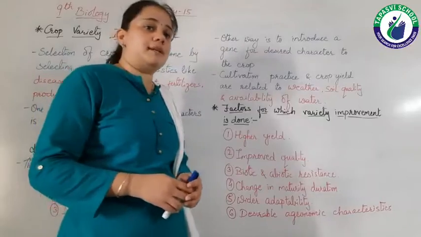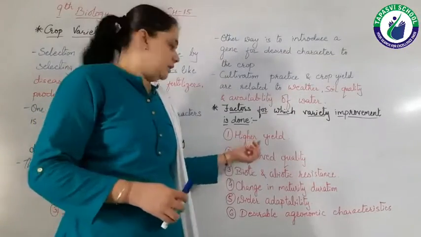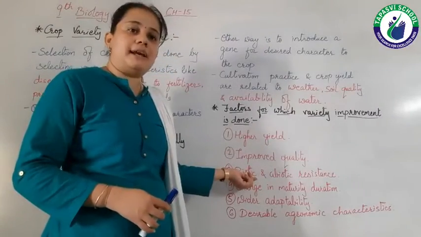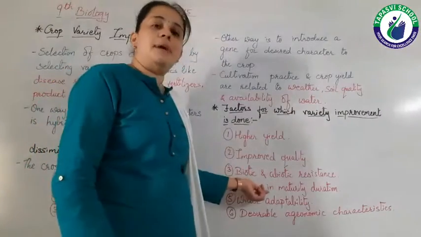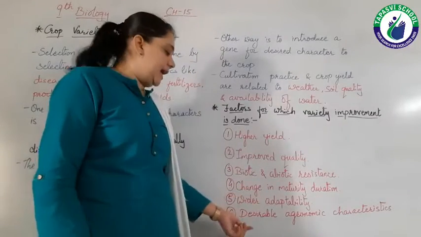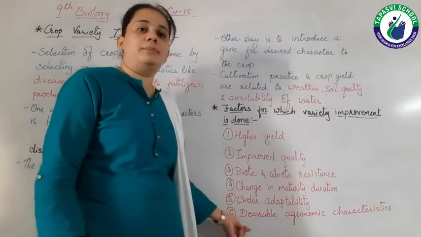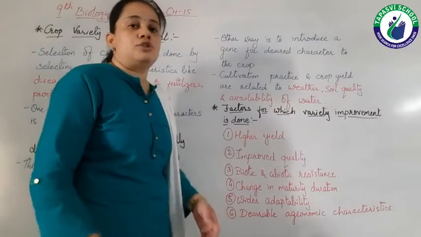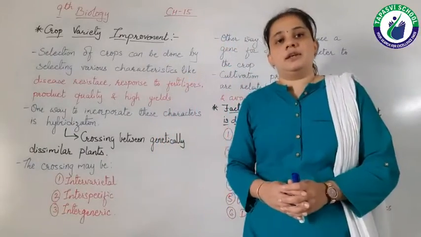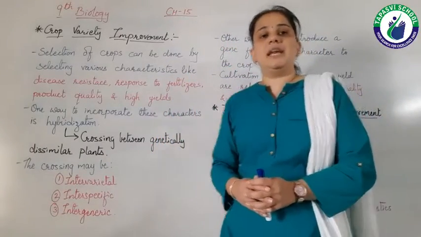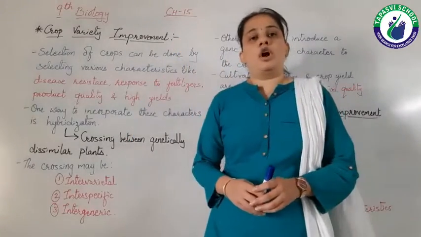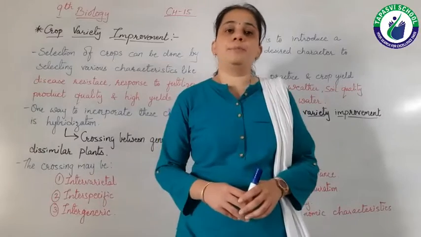Let's recall once again: higher yield, improved quality, biotic and abiotic resistance, change in maturity duration, wider adaptability, and desirable agronomic characteristics. So this is for today's lecture, right? We'll meet in the next lecture and we'll discuss crop production improvement.